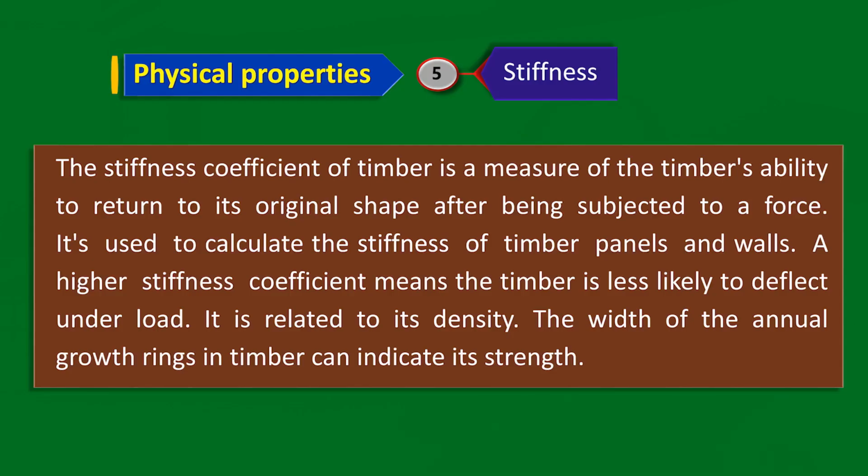Next ability is stiffness. The stiffness coefficient of a timber is a measure of timber's ability to return to its original shape after being subjected to a force. It's used to calculate the stiffness of timber panels and walls. A higher stiffness coefficient means the timber is less likely to deflect under load. It can be related to the density. The width of the annual growth rings in timber can indicate its strength.